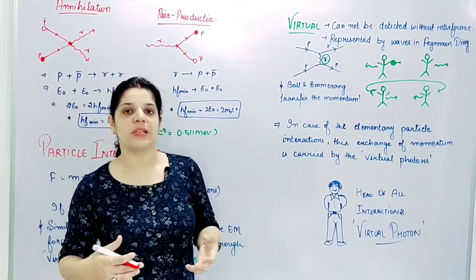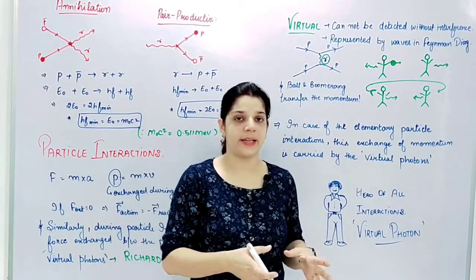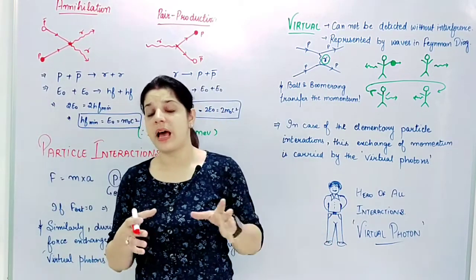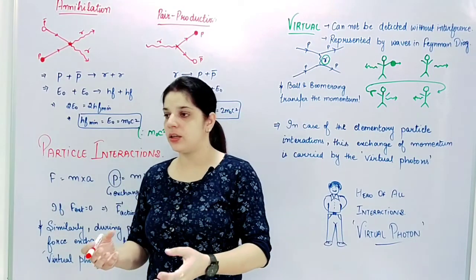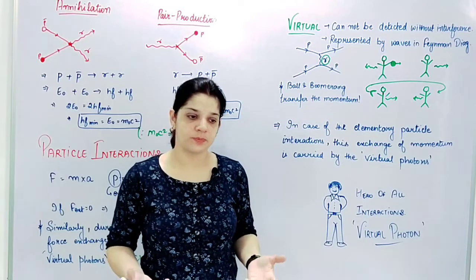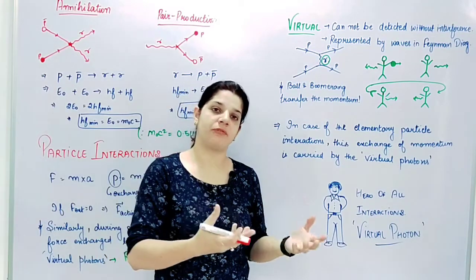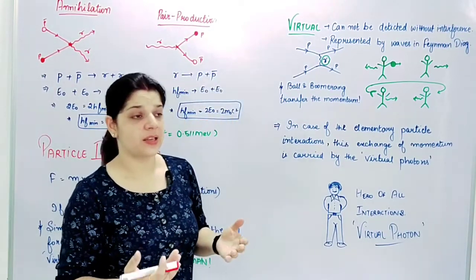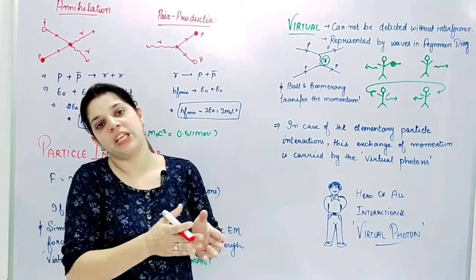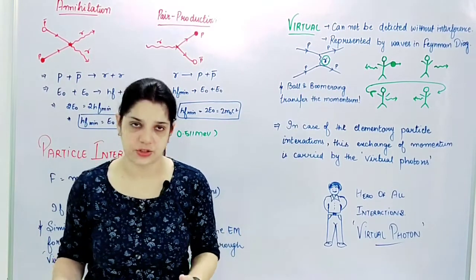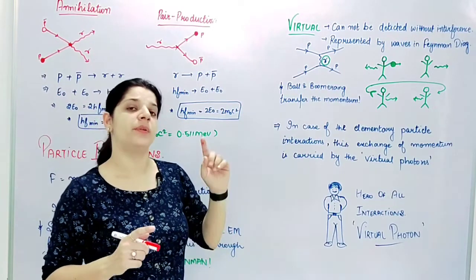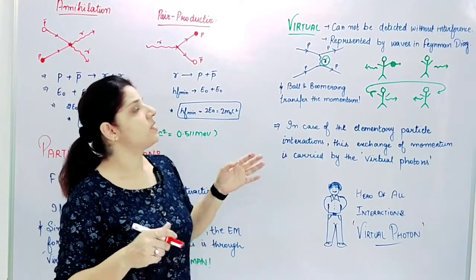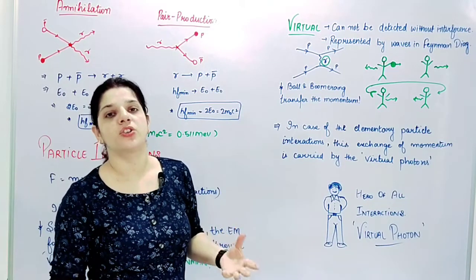If I am observing or detecting these photons, that means I have to collect them, or absorb them on some photographic film, and this absorption or interference may change the course of the interactions. So we say that we cannot detect them directly or indirectly, so we have named them the virtual photons.